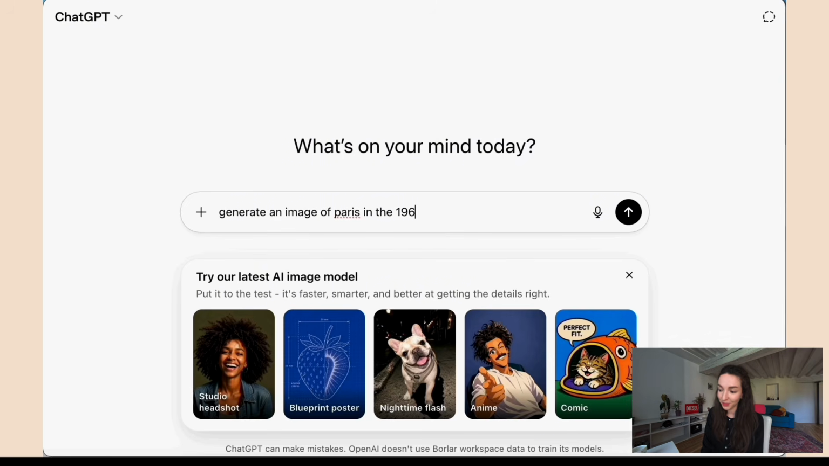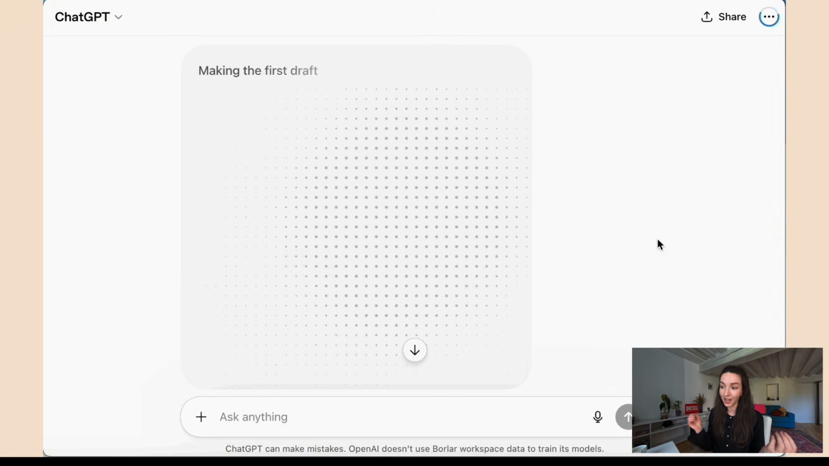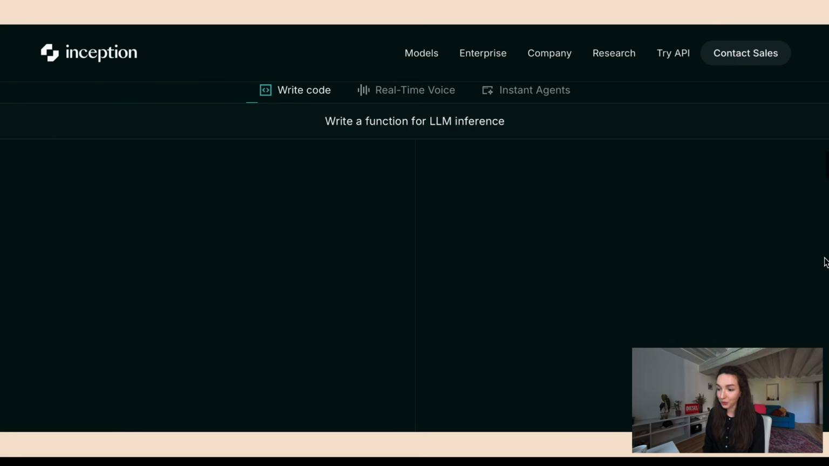Now, you might already be familiar with diffusions on continuous data, as whenever you, for example, generate images here of Paris in the 1960s, the model starts with random noise and then gradually denoises this into the actual image that you wanted to generate. And more recently, there have also been attempts at making this kind of denoising approach work on discrete data, such as language.